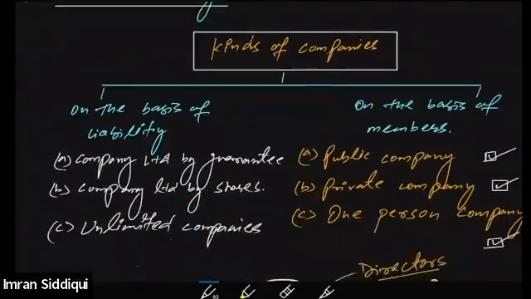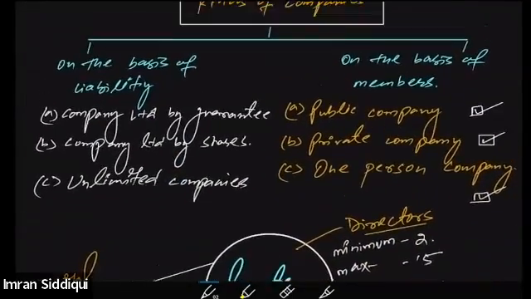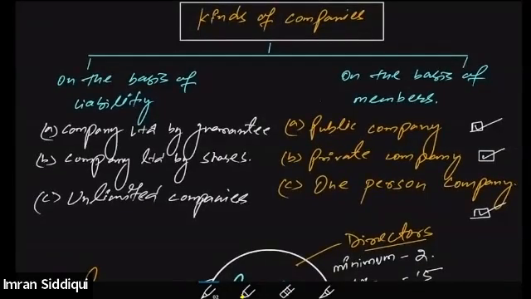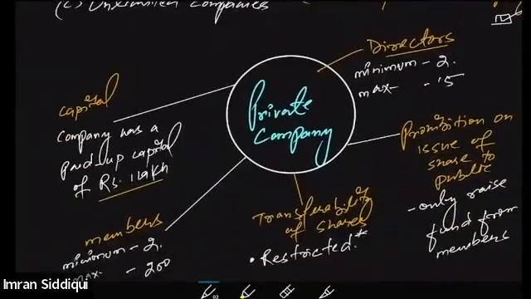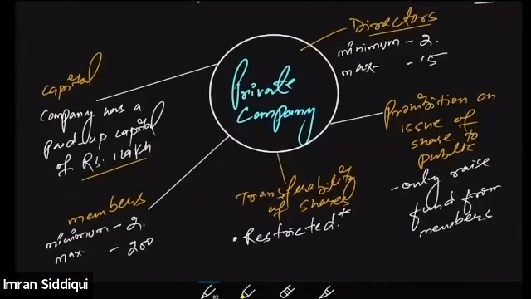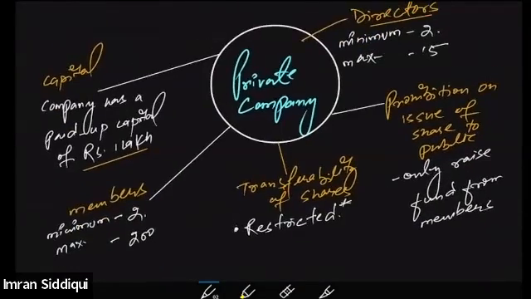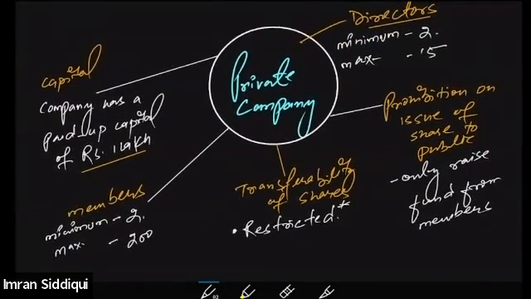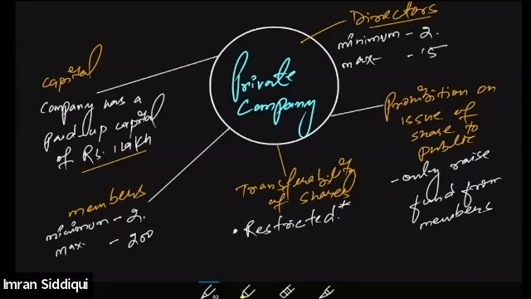Then we talked about various kinds of companies. Among all these companies, we already understood the public and private company, wherein I told you that the difference between the private and public company can be made on the basis of these 5 points: the capital, members, transferability of shares, prohibition of issue of shares, and directors. In case of the private company, the minimum capital requirement is 1 lakh. But in case of a public company, minimum capital required is 5 lakh.